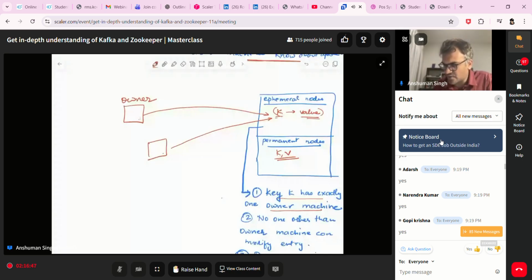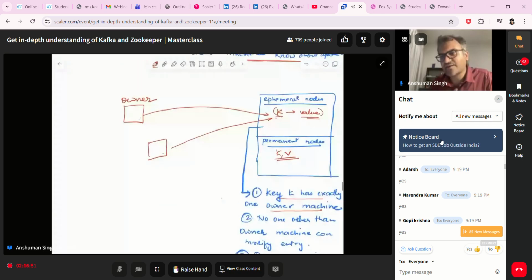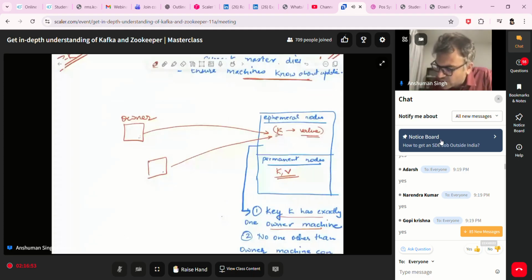And one more rule here, that owner machine is not the permanent owner. It has to keep renewing the ownership. Let's say, for example, every 5 seconds, it says that I am present here and I am the owner. If it fails to renew ownership, then this key and value, they both are deleted. The owner is gone, the entry is deleted.